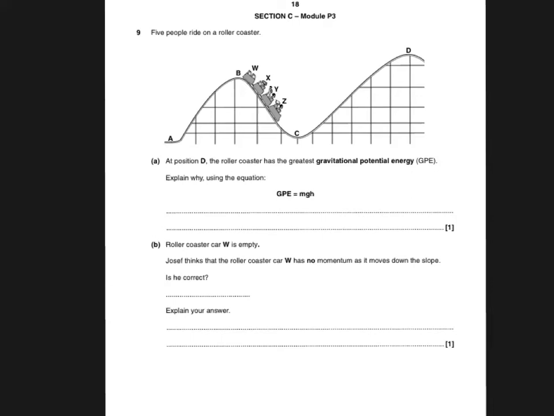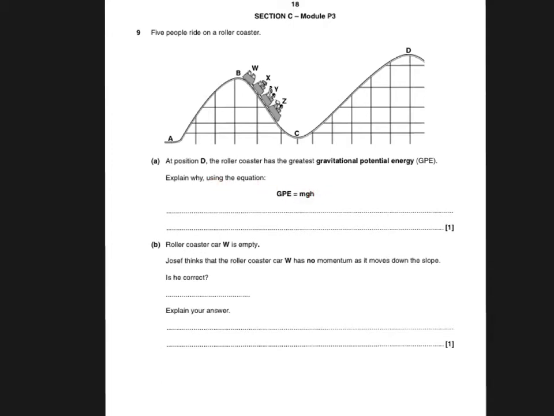This is question 1 of your physics exam. The first question asks you why at position D, that's up here, this roller coaster will have the greatest potential energy, and it says explain why using the equation, and that's the key thing, use the equation to do this.